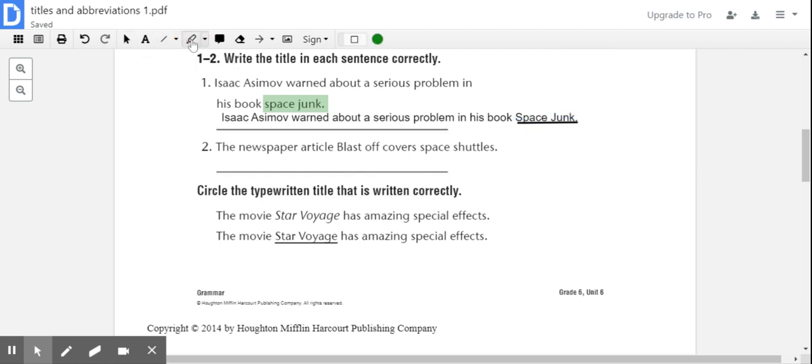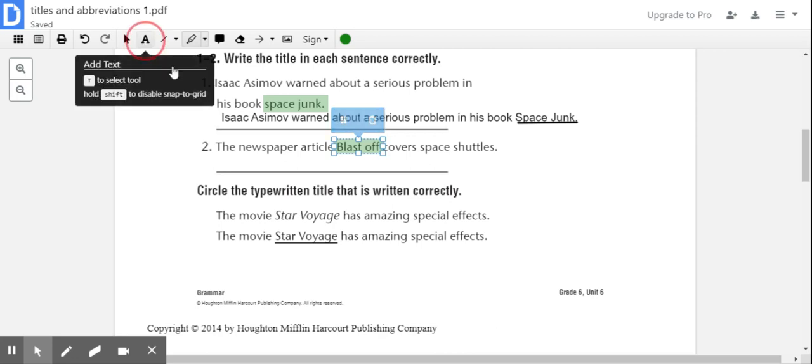All right, number 2. The newspaper article "Blast Off" covers space shuttles. All right, so we need to figure out what part of that is the actual title. We know it's a newspaper article. It's called Blast Off, and then covers space shuttles is the actual topic of the article.